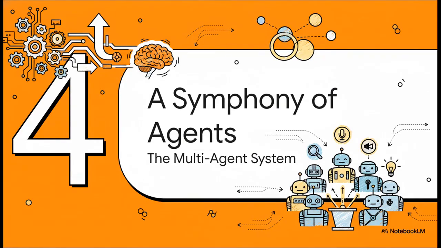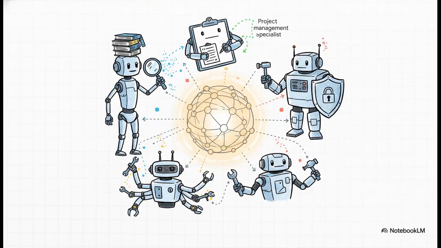So, if a single autonomous agent has its limits, what's the next logical step? Well, you don't hire just one person to build a skyscraper, right? You build a whole team. And that is exactly where the cutting edge is right now. We're talking about multi-agent systems. It's like conducting a symphony, but instead of musicians, you have specialized AIs, each playing its part, all working together towards one big, complex goal.